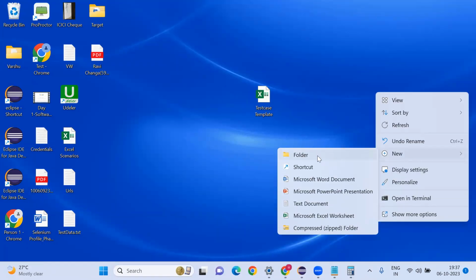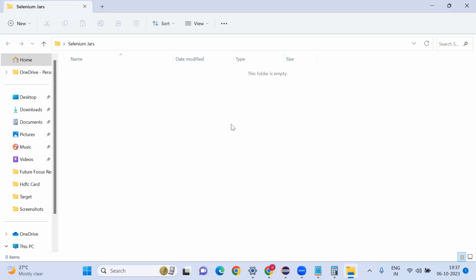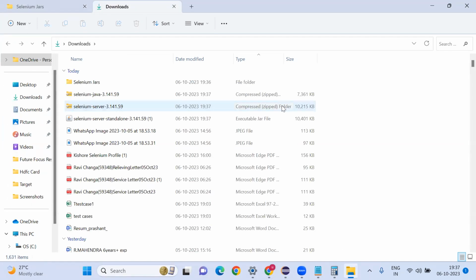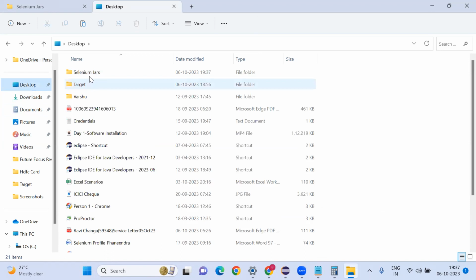Let me paste here. I can go to downloads, select all these 3 files which we downloaded, press Control, then Control X. This is the desktop. We created Selenium jars.